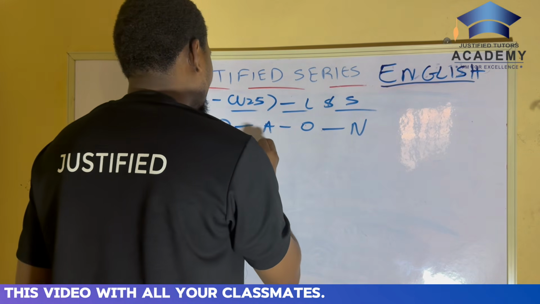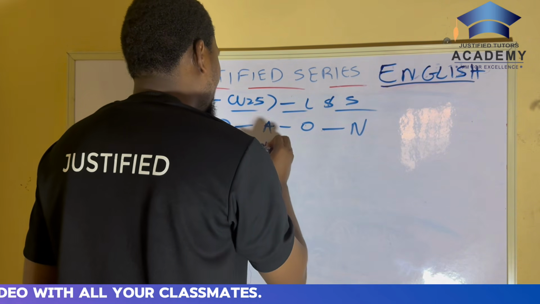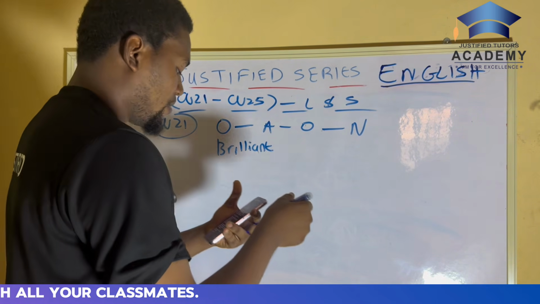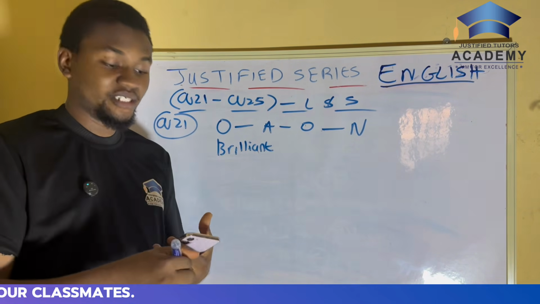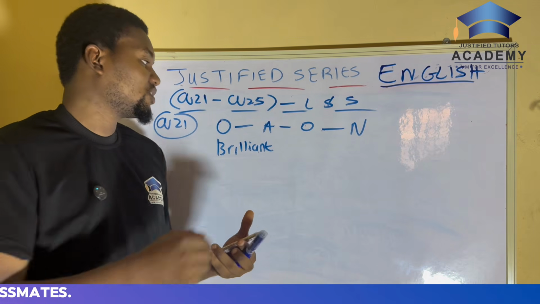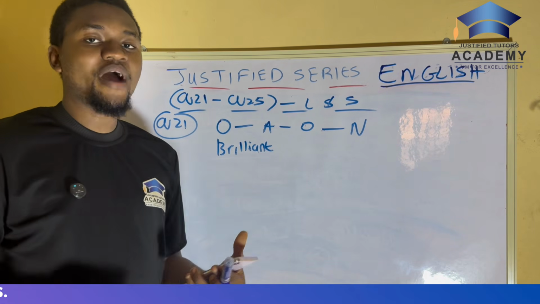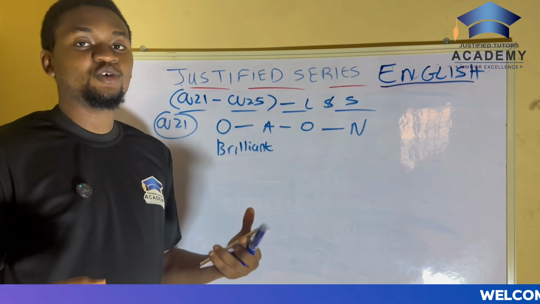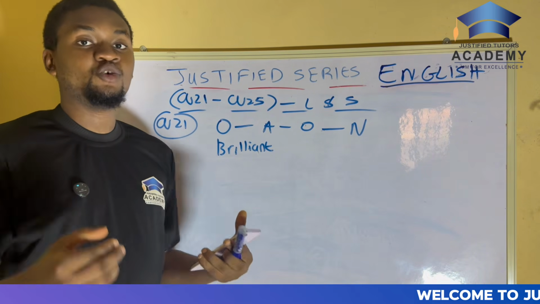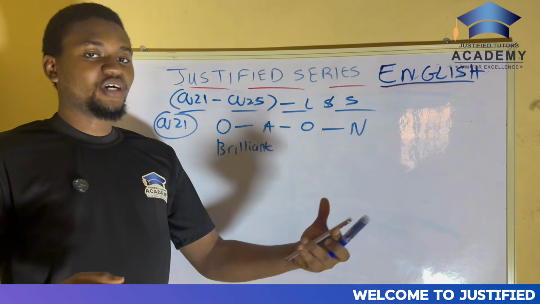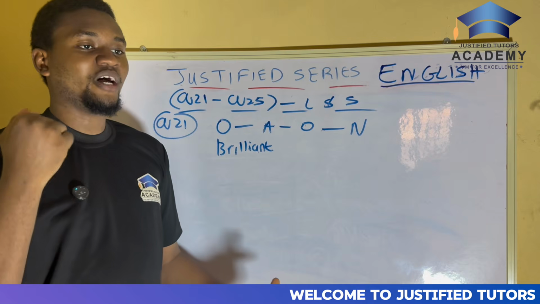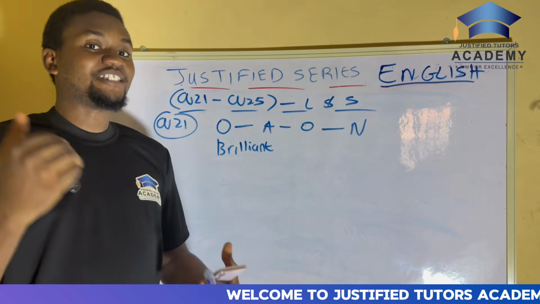Brilliant in this context is an opinion, because it tells you what you think about the scientist. The next one is age. When you say young or old, it tells you the age. When you say young scientist or old scientist, we know that is talking about age.